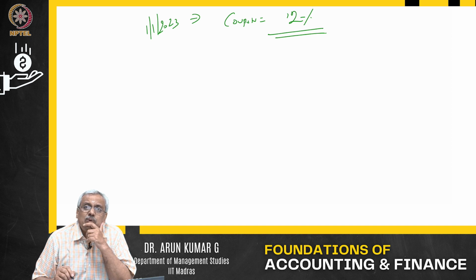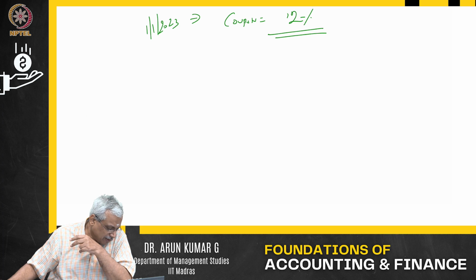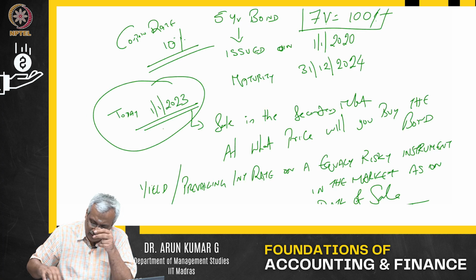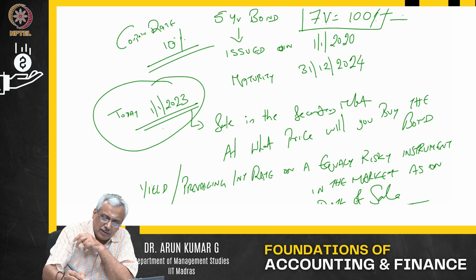That means what will I do? Will I buy this bond at $100? No, because if I buy this bond at $100, I mean, let us give a name to this particular bond. This bond, let me name it as bond A.